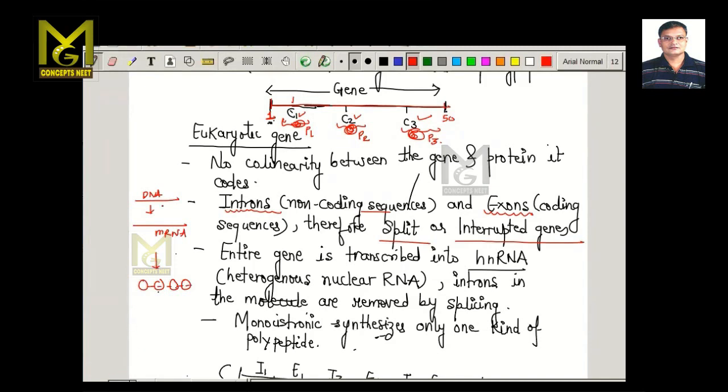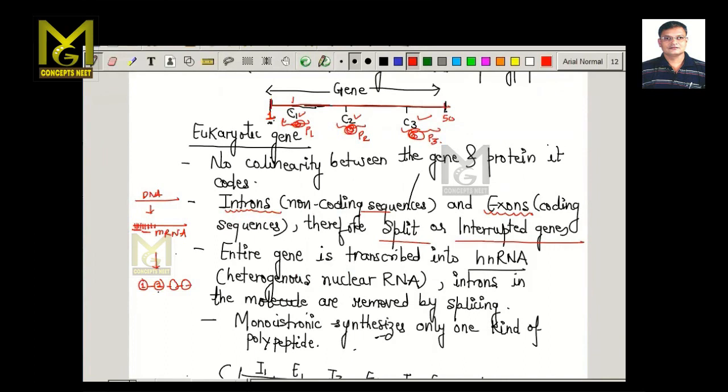there is no collinearity. Collinearity means the first three nitrogenous bases give rise to the first amino acid, and the second three give rise to the second amino acid. That is not necessarily so in the case of a eukaryotic gene, because there is something called introns, or non-coding sequences.